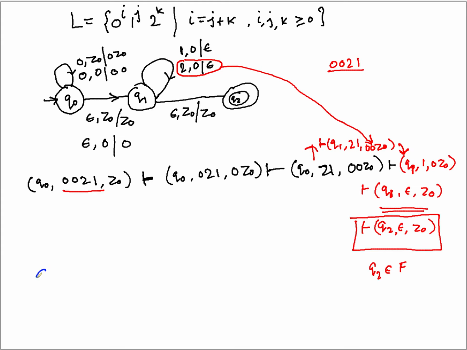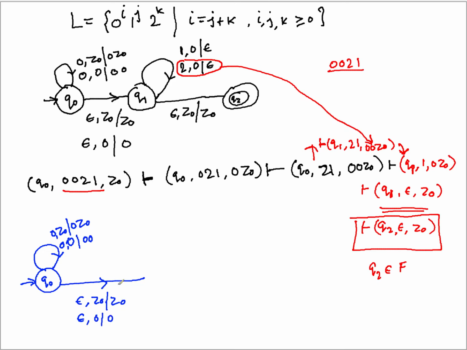In the starting state it should be just for pushing zeros on the stack. So 0 z0 becomes 0 z0. If you get zeros on a 0, you record 0 0. Once you are done with that, or if you did not find any 0, using two of these transitions you can move further without consuming anything. You are just leaving the stack as it is and moving to q1.